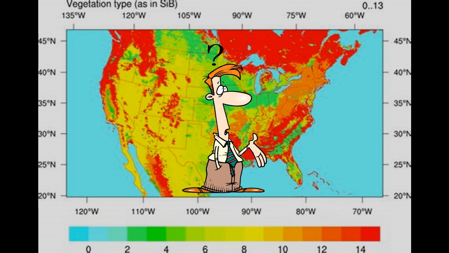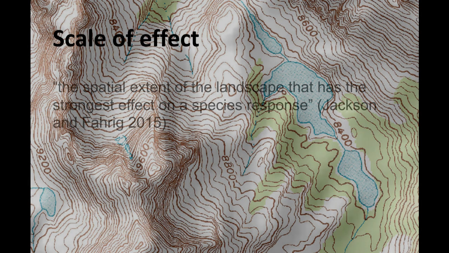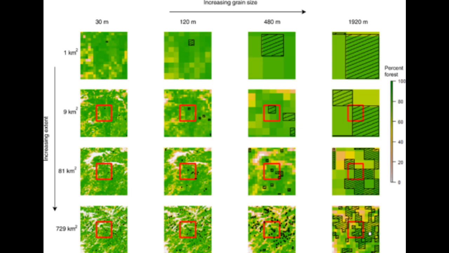This is known as the scale of effect, which may be more specifically defined as the spatial extent of the landscape that has the strongest effect on a species' response. We often do not know the answer to this question at the beginning of a study. Therefore, it is important to collect data at multiple scales. However, we must select appropriate scales that are ecologically and biologically meaningful to the organism or study system.